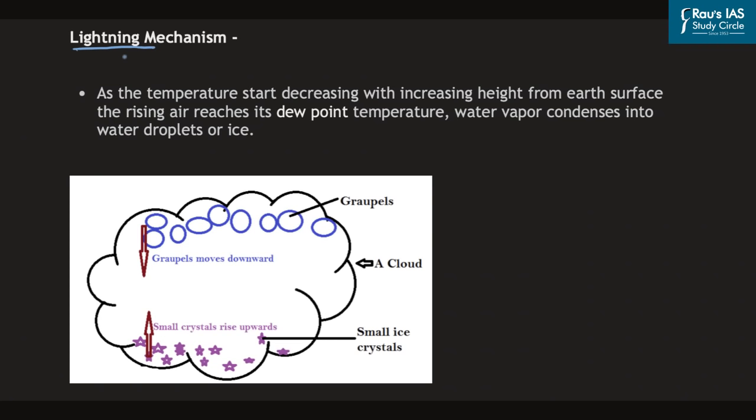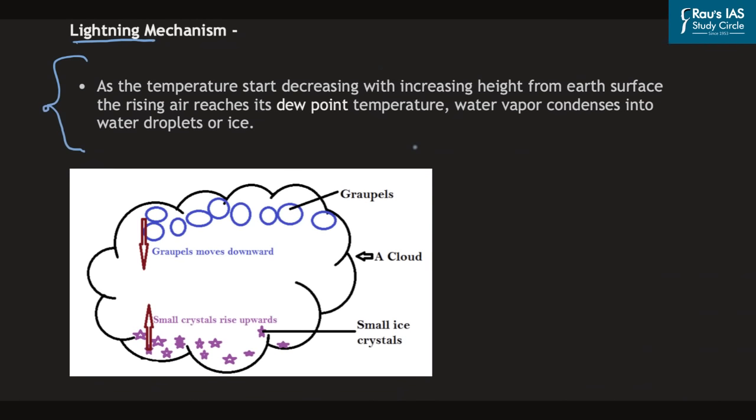And during these hot and humid days, due to high temperature of sunlight, the water on the surface of the earth gets vaporized. And when this water vapor reaches at the height of around 2 to 7 kilometers in the atmosphere, it starts cooling. And because of cooling, condensation takes place and clouds are formed. Now, as the temperature starts decreasing with the increasing height from the Earth's surface, the rising air then reaches its dew point temperature. And as such, at the dew point temperature, the water vapor starts condensing into water droplets or ice because of low temperature.